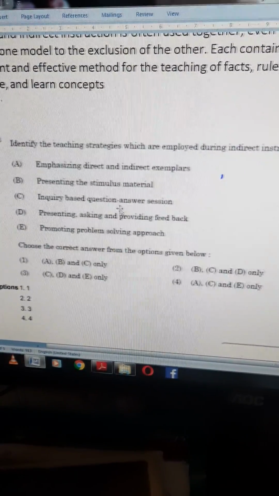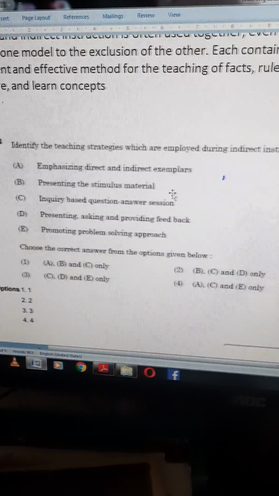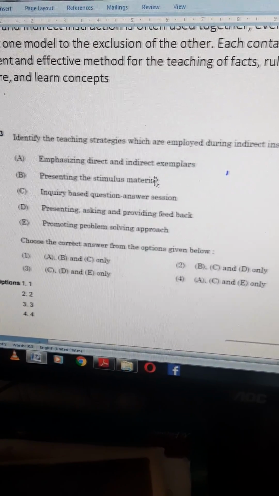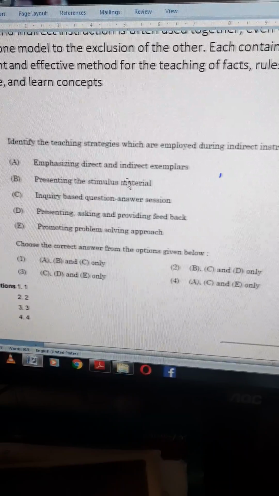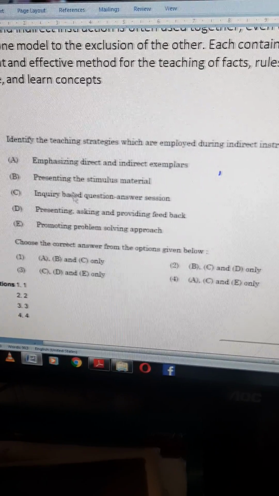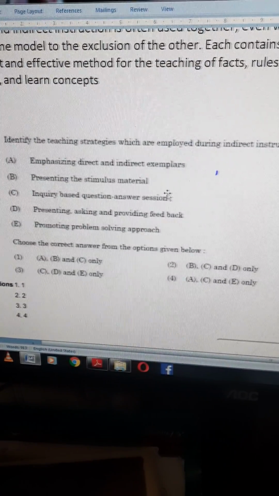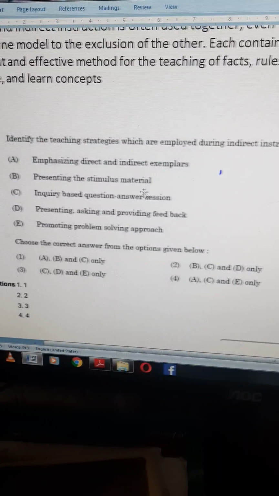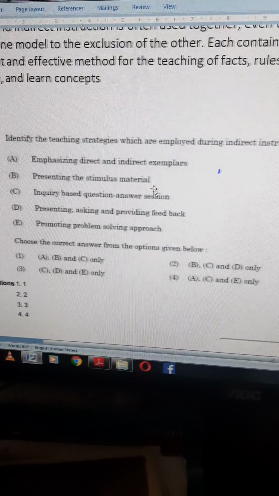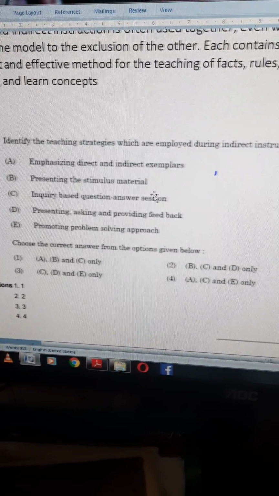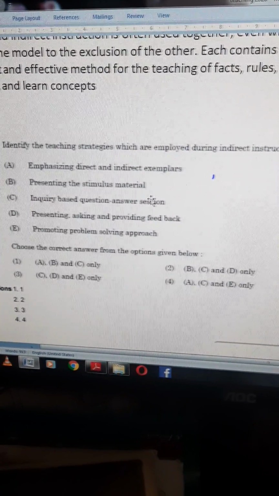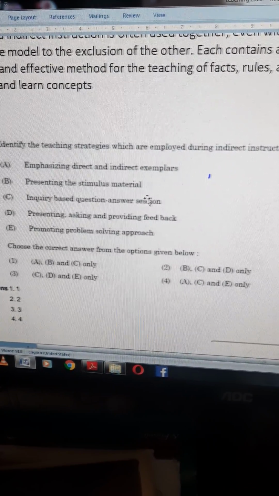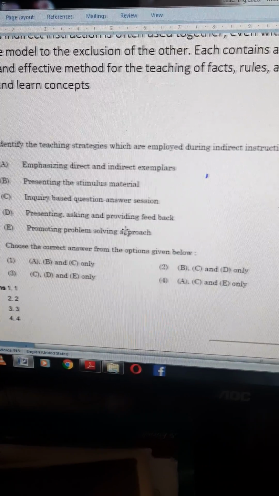Now we know A is confident. Next we will see presenting the stimulus material. In indirect teaching, we already saw some points. Is it mentioned anywhere that the teacher is presenting stimulus material? No, not presenting stimulus material. We already saw in the first question, we are just giving concepts and a problem solving approach.